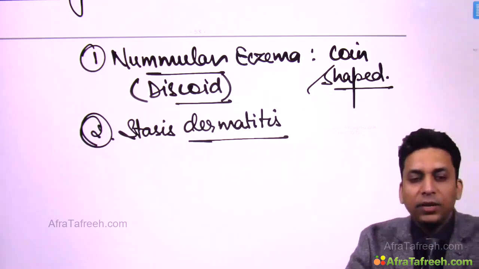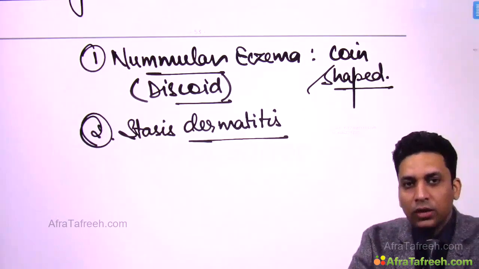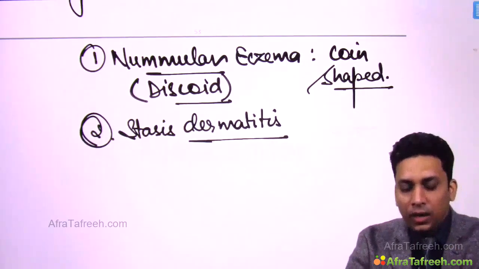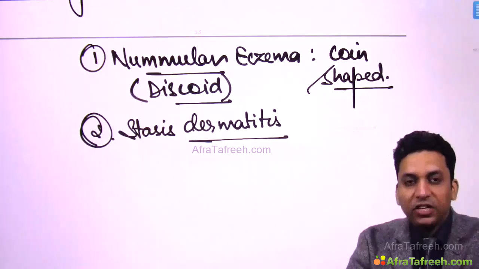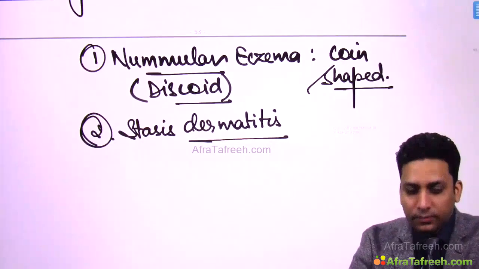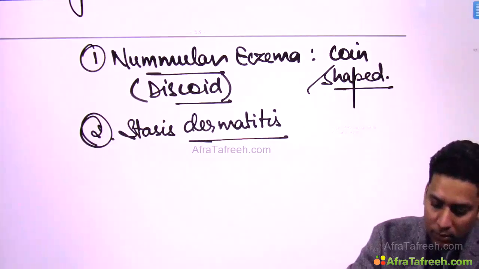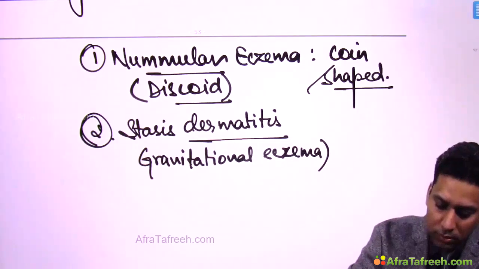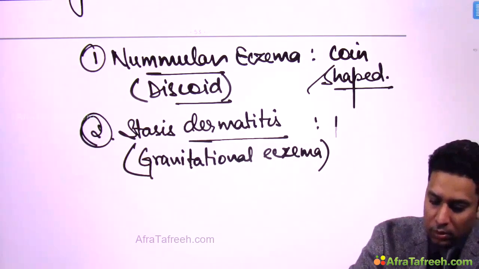This is usually seen in patients suffering from varicose veins, due to which dilatation of the vessels leads to increased permeability, and due to which there is a lot of edema over the gravitational sites like ankle. So this is also known as gravitational eczema, due to pooling of the blood.